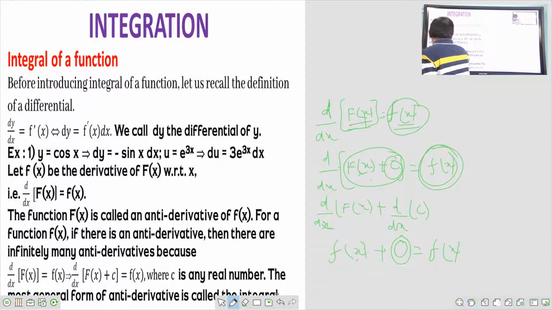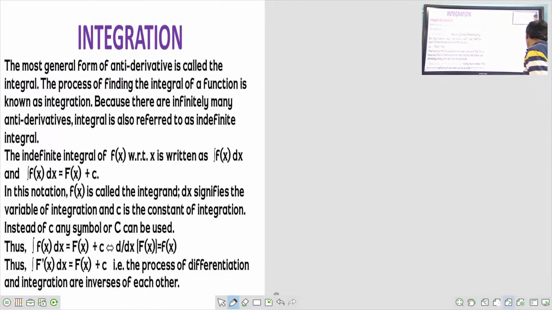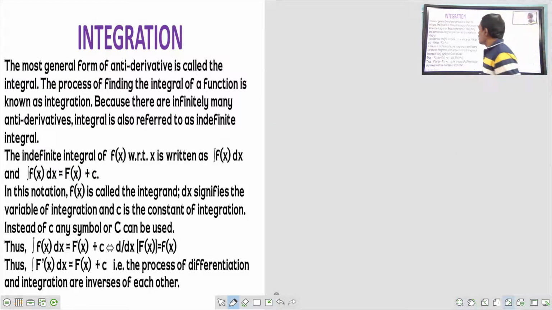the most general form of antiderivative is called the integral. See, the most general form of antiderivative is called the integral. The process of finding the integral of a function is known as integration. What is integration? The process of finding the integral of a given function is known as integration.